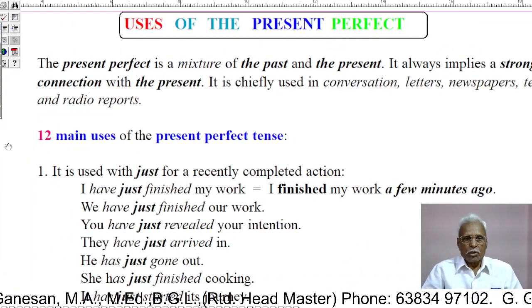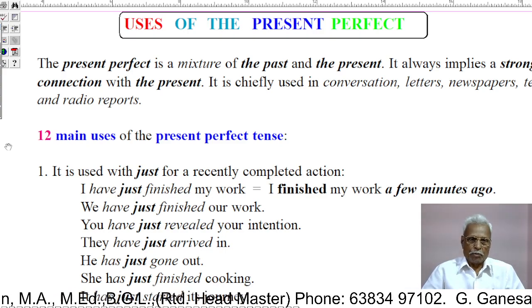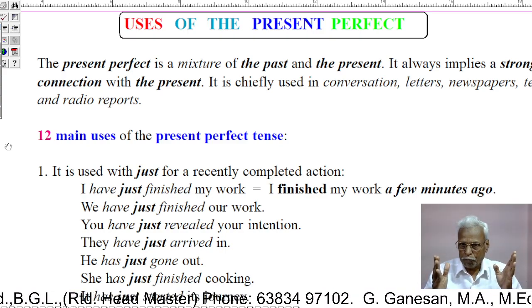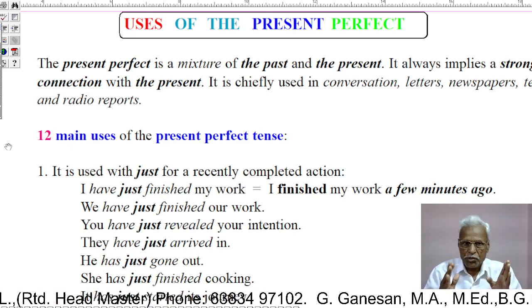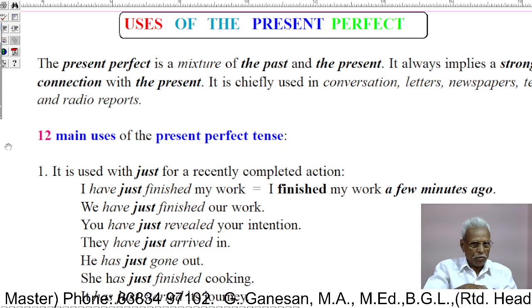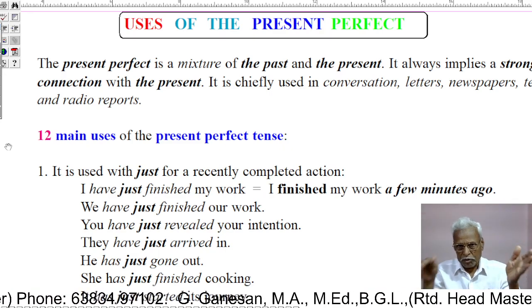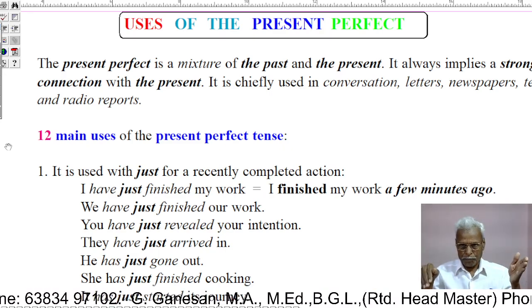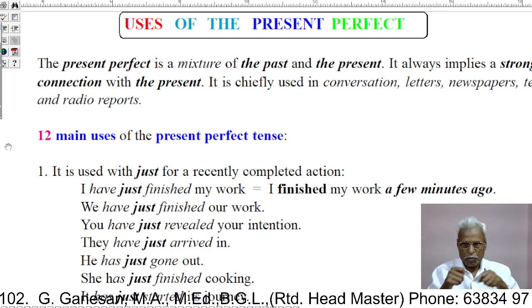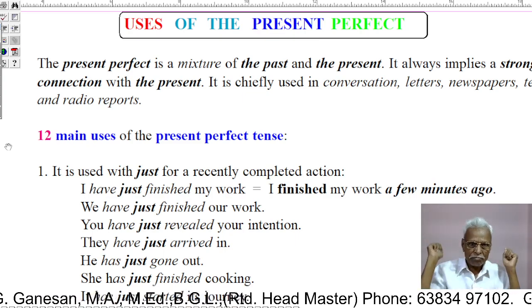See, uses of the present perfect. The present perfect is a mixture of the past and the present. It always implies a strong connection with the present. Though it is a mixture of the past and the present, it gives more importance to the present.